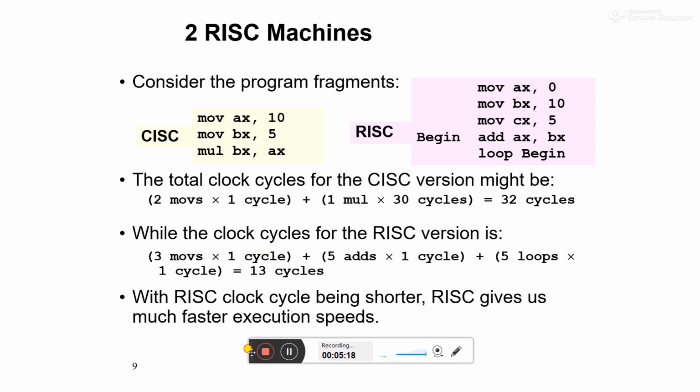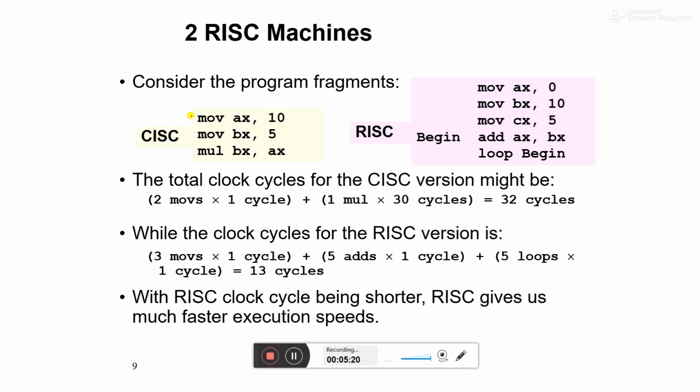Now let's see some more things. In a CISC type architecture, we have already decided everything, so there is a separate command for multiplication. Move AX, we are moving a value into AX, moving 5 into BX, and now multiplying AX and BX. In the case of the RISC type architecture, we have more lines, but the execution is simple.